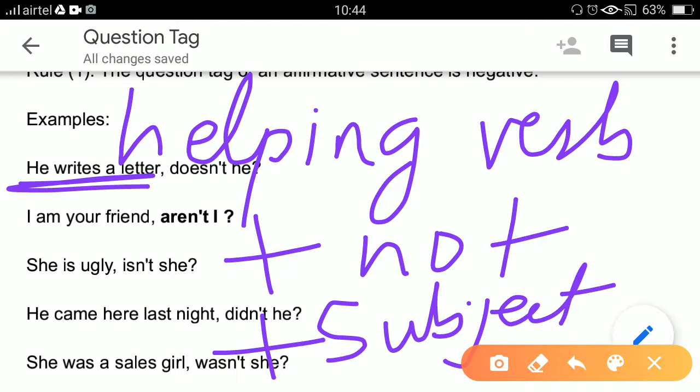Remember subject. What is subject? Subject may be I, we, you, they, he, she, it, and the names as well: Ram, Shyam, Samir, Sudhir, Sita, Gita, Samira.